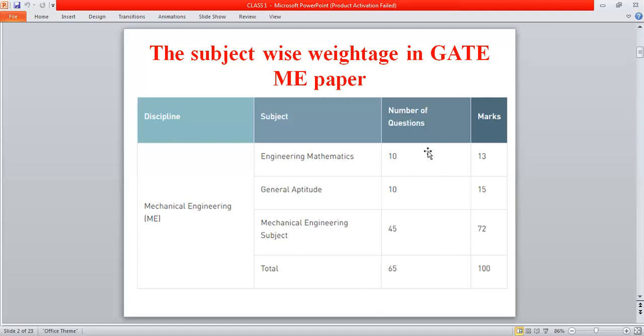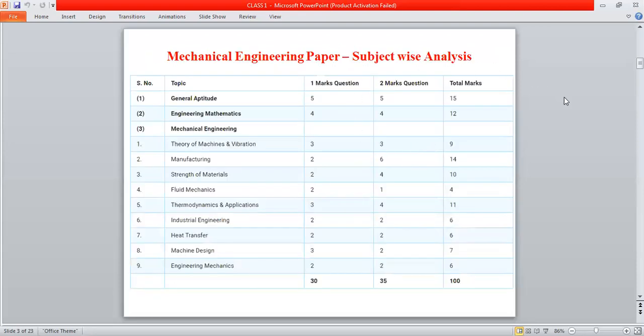The questions consist of 1 mark and 2 mark questions. So this is a subject-wise analysis of the 2019 GATE paper. If you take the mechanical engineering subject, around 9 questions were asked from 9 subjects. For our subject, fluid mechanics, 2 one-mark questions and 1 two-mark question were asked, and the total mark from this section is 4 marks. So this may vary.